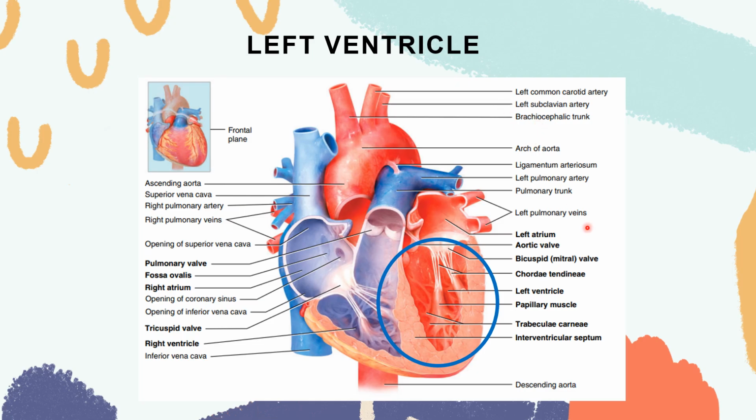So again, when blood enters your pulmonary veins, oxygenated blood, it will go to your left atrium, going to your left ventricle using the bicuspid valve. And then from there, it will exit the heart through your aorta, going to the different parts of your body. Okay.